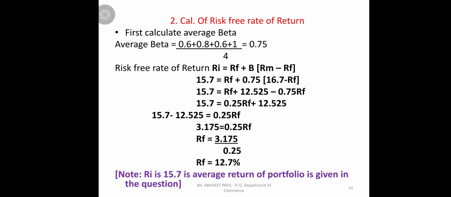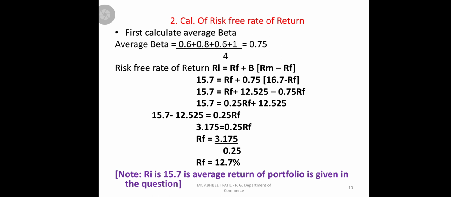For RF, we should first calculate the average beta. In a similar way, for all the securities we take their beta factors and average them: 0.6 plus 0.8 plus 0.6 plus 1, divided by 4, because the number of securities is 4. We get an average beta of 0.75, and you can use the CAPM model to find the RF value, because RF is missing. Now see how to find the RF value.